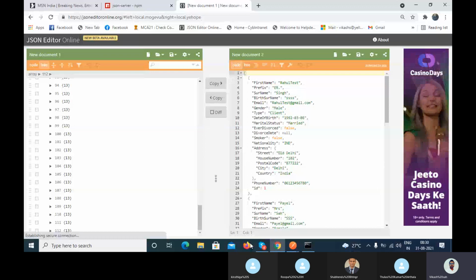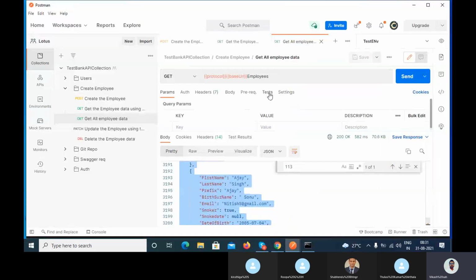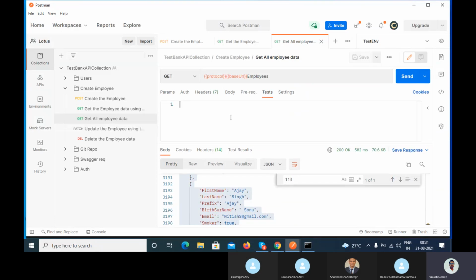So if I write something based on the index, using response body: how can I convert this JSON object into JavaScript?